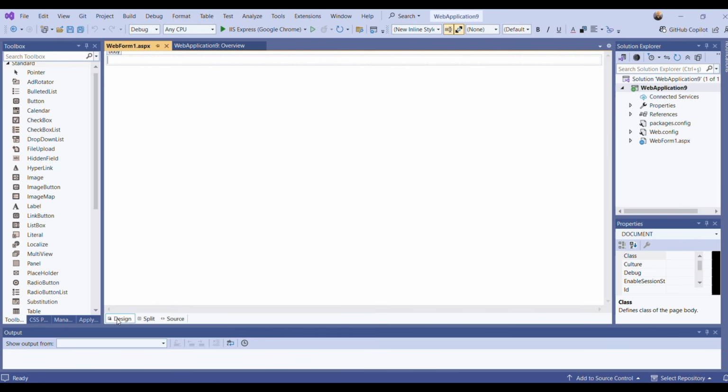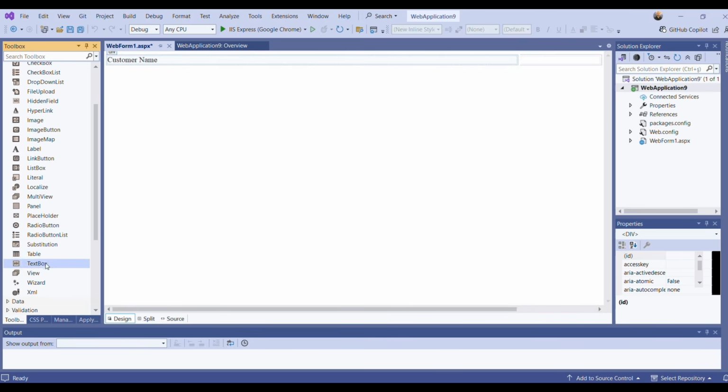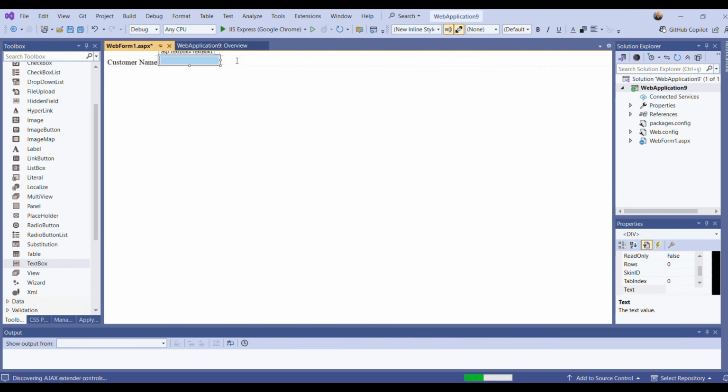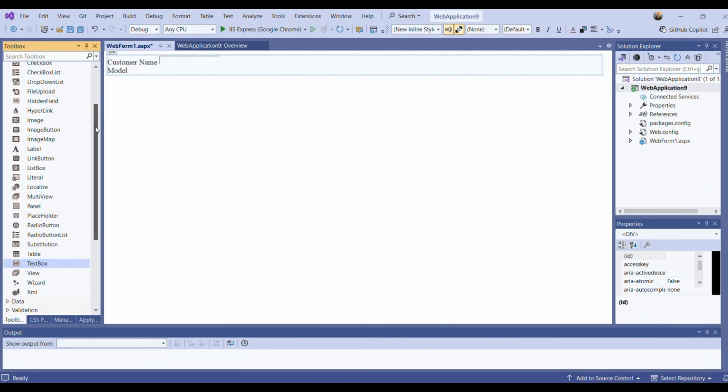Here in this exercise, I want to teach you how we can use various controls. For example, textbox, drop-down list, checkbox, radio button list, button, listbox, hyperlink. Now for the design, I can directly write customer name, put a text box here, then I will have model and I have a drop down list here.